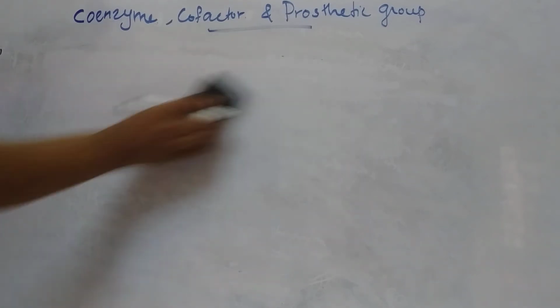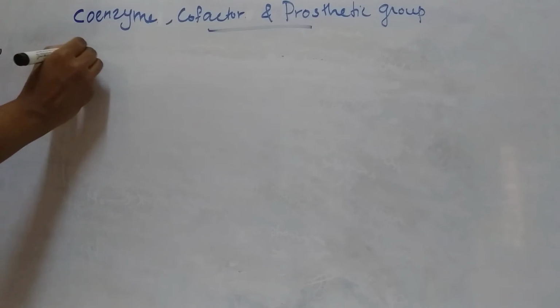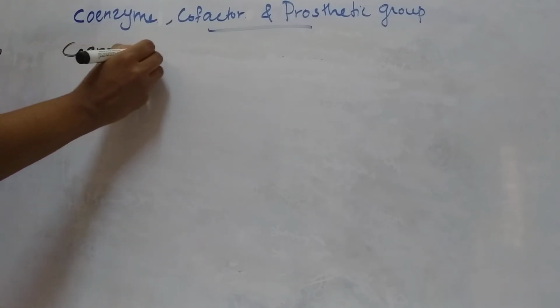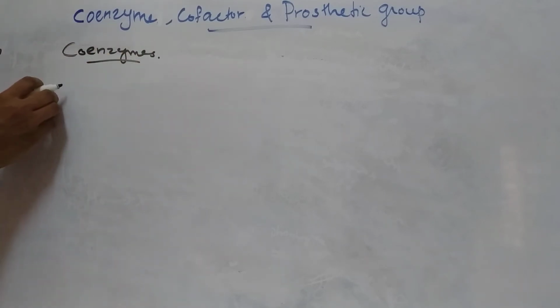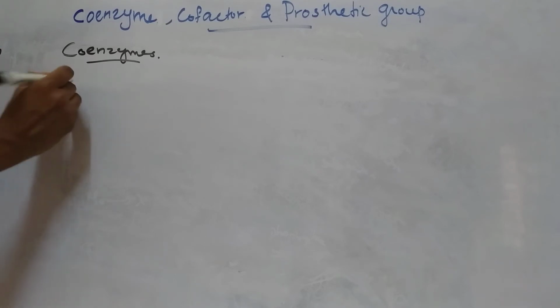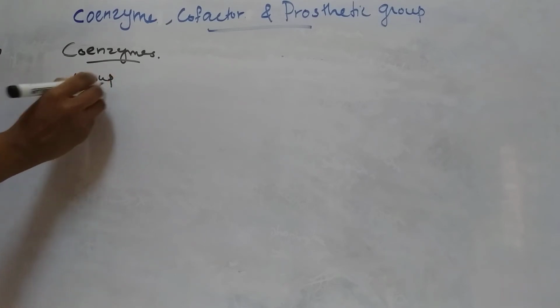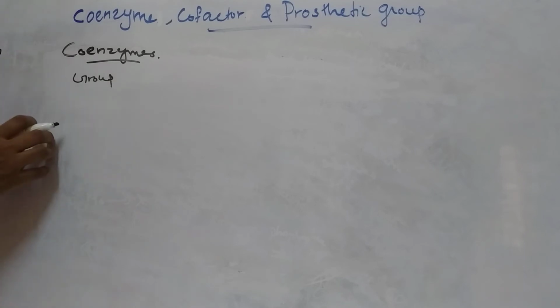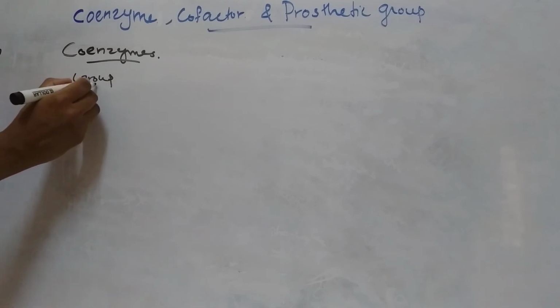So let's see the classification of coenzymes. First, coenzymes are classified according to the group whose transfer they facilitate.